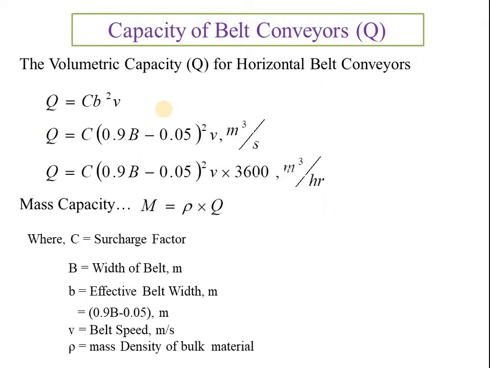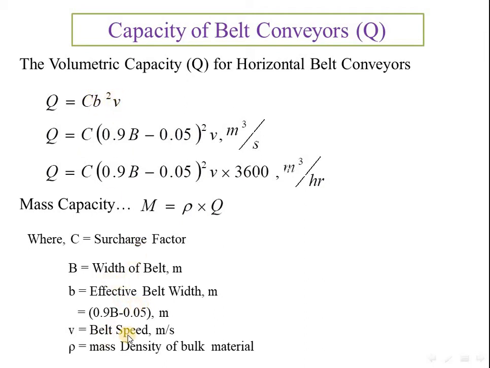When we talk about the mass capacity or volumetric flow rate of a horizontal belt conveyor, how much material is transported is calculated by a simple formula. Volumetric capacity Q is equal to C into b square into V. C is our surcharge factor. b is the effective width of the belt which is utilized to transport the material. V is the belt speed.